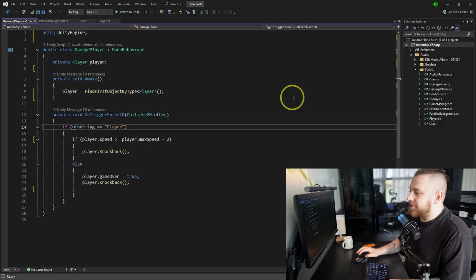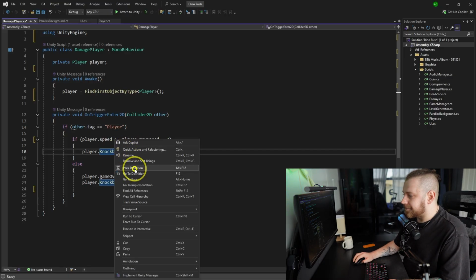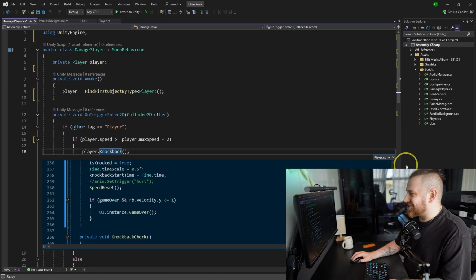Then on trigger enter, we damaging the player if it enters the collider. I guess this is what it does, right? It does the knockback. Oh my. I'm gonna get a heart attack with this project, but it's okay.